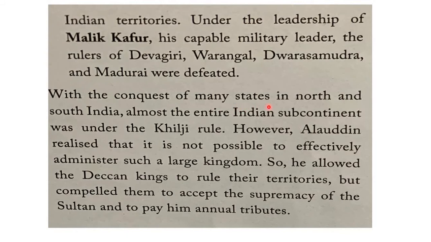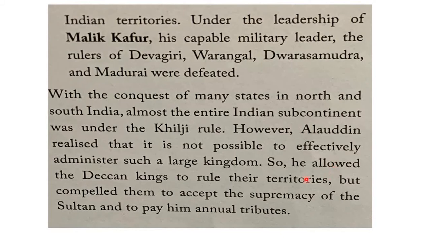And with the conquest of many states in the north and South India, almost the entire Indian subcontinent was under Khilji's rule. Just now we have seen the map, right? The green color portion North India and the grey color portion as Southern India, the Deccan parts. Now, almost all the Indian subcontinent was under Alauddin Khilji. However, Alauddin realized that it is not possible to effectively administer such a large kingdom. Such a large kingdom he cannot control sitting in Delhi. So, it's a very difficult thing.